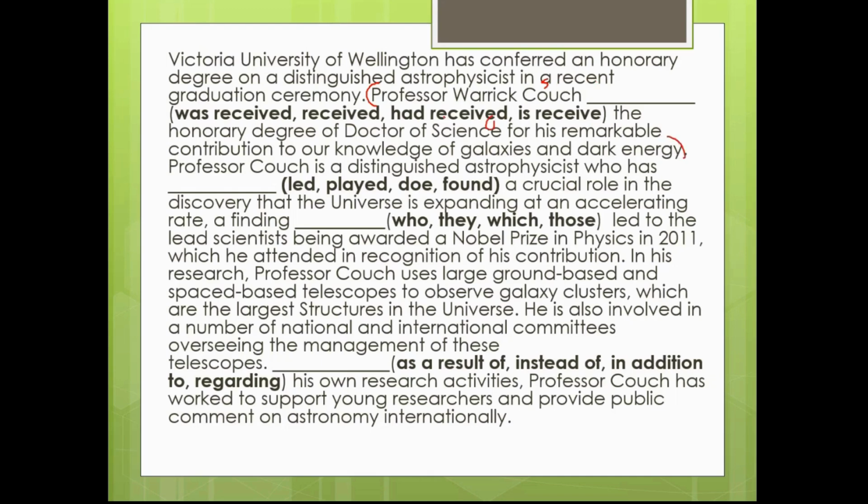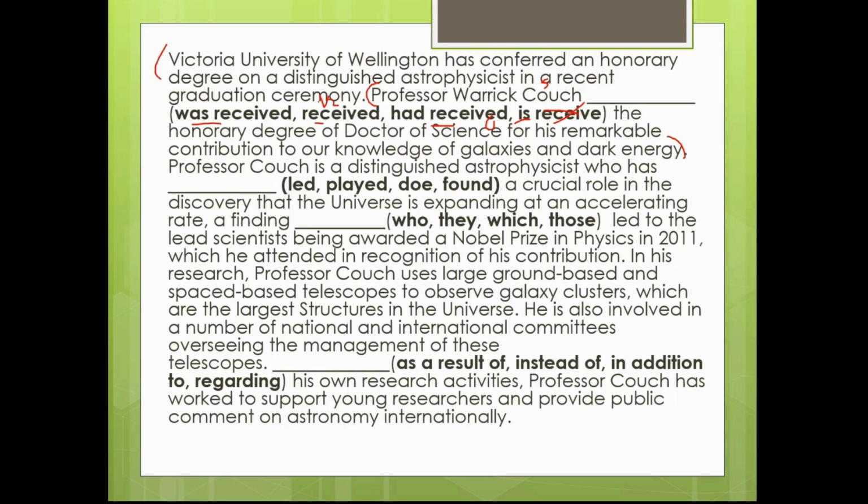So we need a verb. So what can be the verb? Was received can come because next to a helping verb V3 can come. It's V2, normal present tense, it is V2. It can also come. Had received can also come if it's past perfect. Is received cannot come because whenever we have is, am, are, was, were, next word should be ed or ing. You cannot write this one. So we have three options to choose from. We have to read through and then we can lock it.